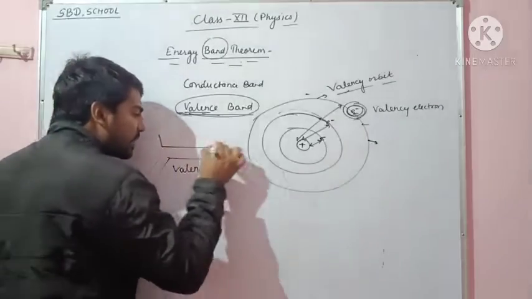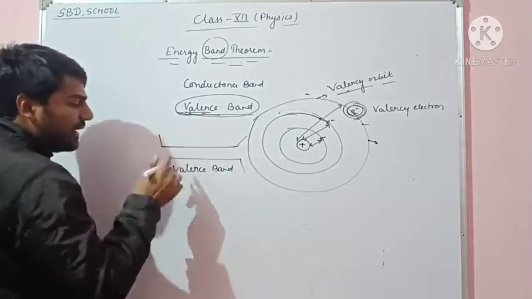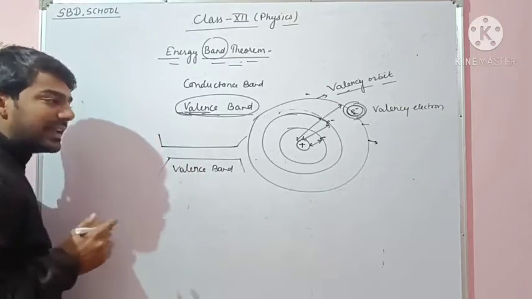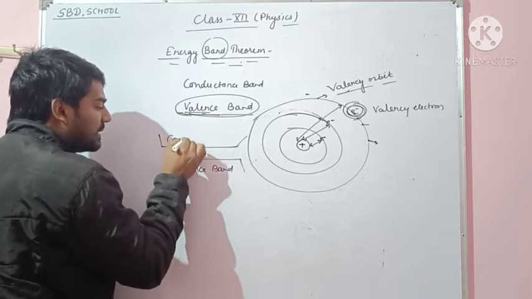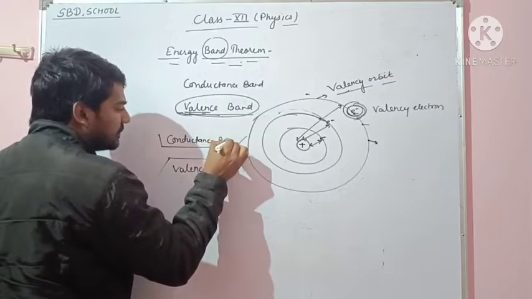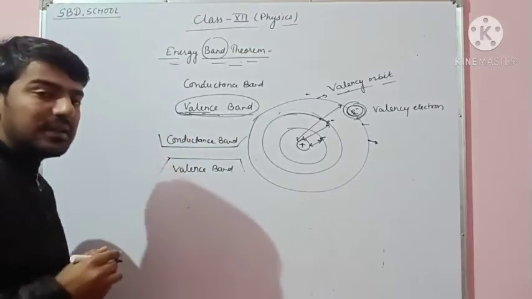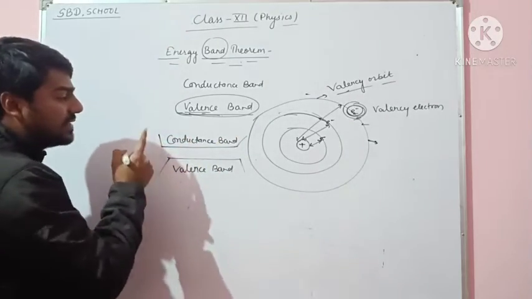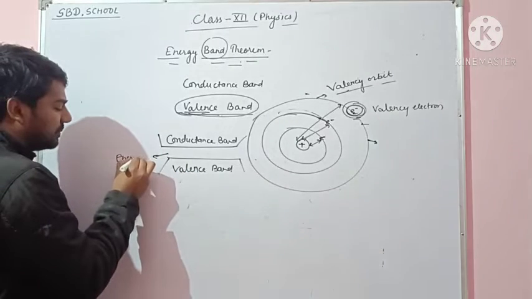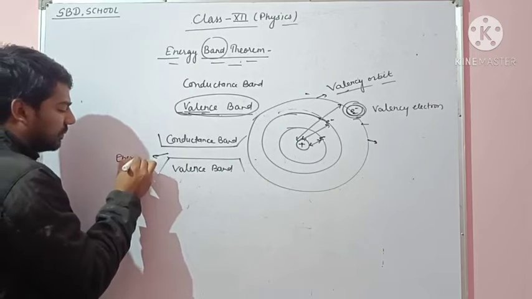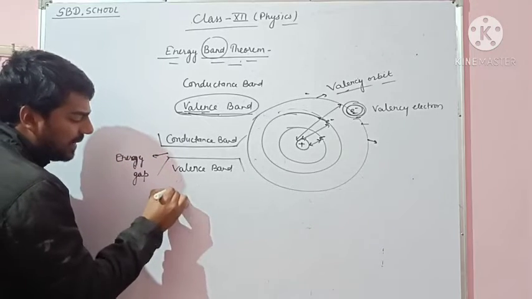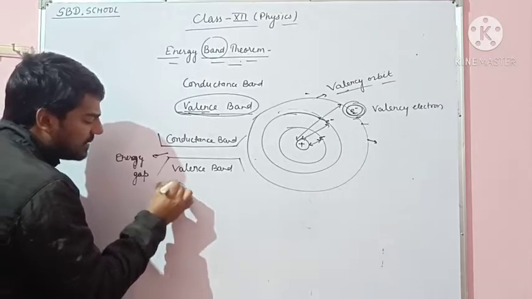There is a blank space near the valence band, and above the blank space another band is available, that is the conductance band. The distance between the conductance band and the valence band is called the energy gap, represented by delta Eg.